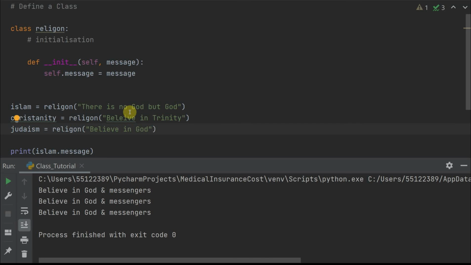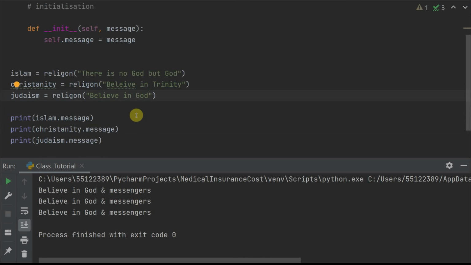Now interestingly, what happened now is that every time I am calling that class itself with a different initialization, every single time it will print out this particular message, right, which is different.